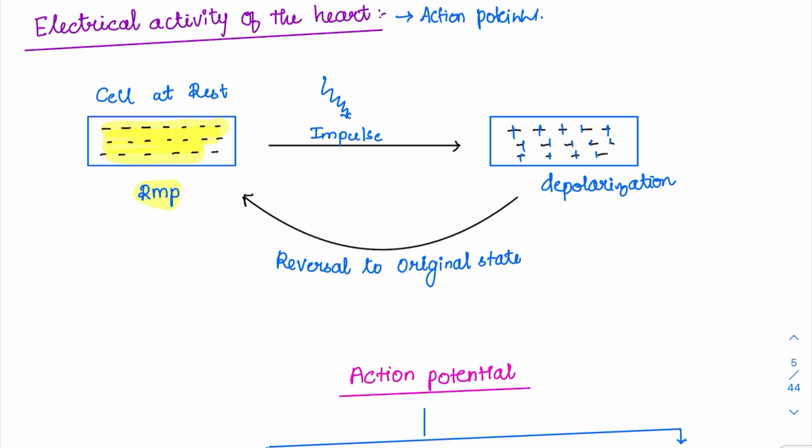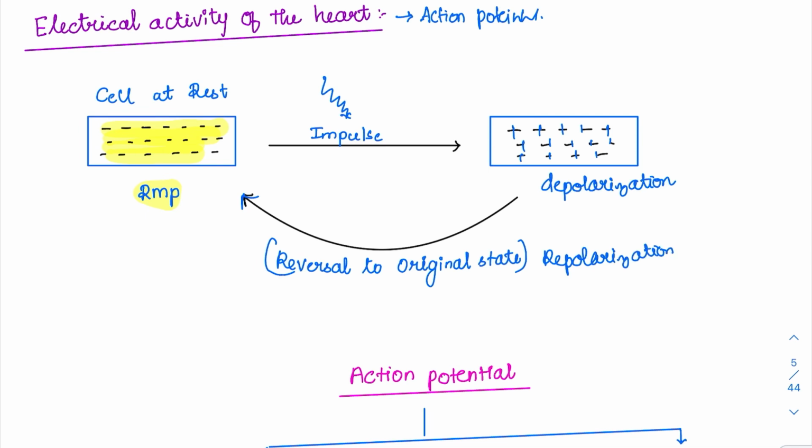Depolarization can happen whenever there is an entry of a positive ion inside the cell. If positive ions are going inside the cell, then obviously depolarization will happen. Then the other phenomenon is reversing back. If it is reversed from the positivity back to the original state, it is called repolarization. Why do we need repolarization?